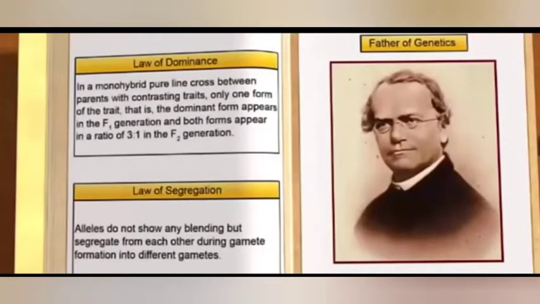The next law of inheritance is the law of segregation. This is also called purity of gametes. According to this law, alleles do not show any blending but segregate from each other during gamete formation into different gametes. We will study this law of segregation in F1 and F2 generations.